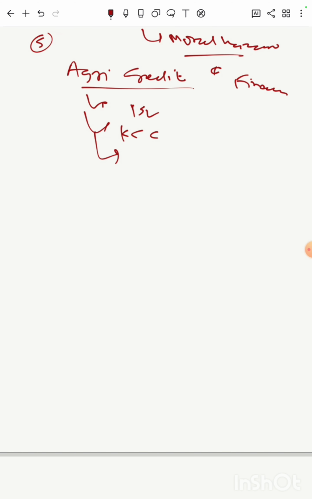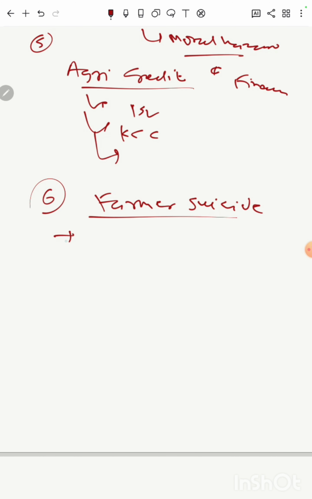Then the sixth point is farmer suicide. So what are the reasons why the agrarian crisis is leading to farmer suicide? Then why are there more farmer suicides in Marathwada and Vidarbha region as compared to Western Maharashtra, or the farmers in other states, it may be Bihar, it may be Rajasthan, where we don't find that much farmer suicide?